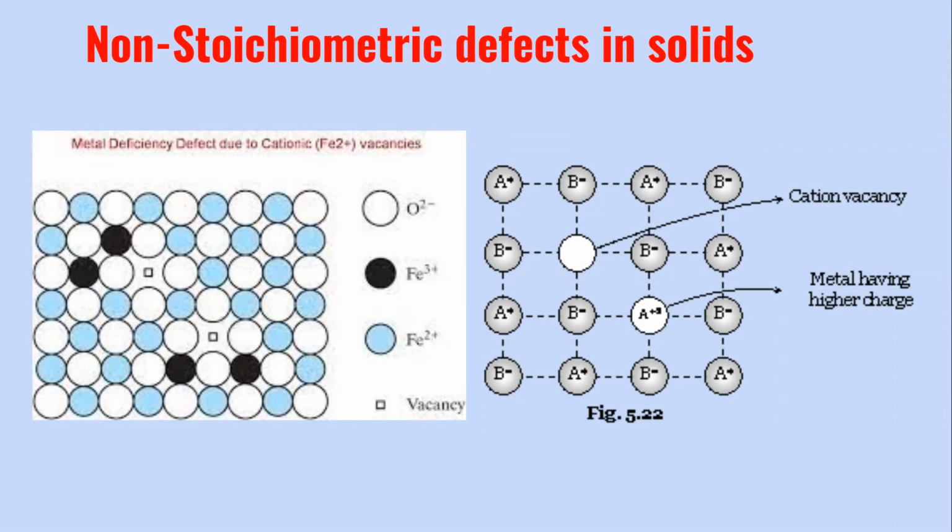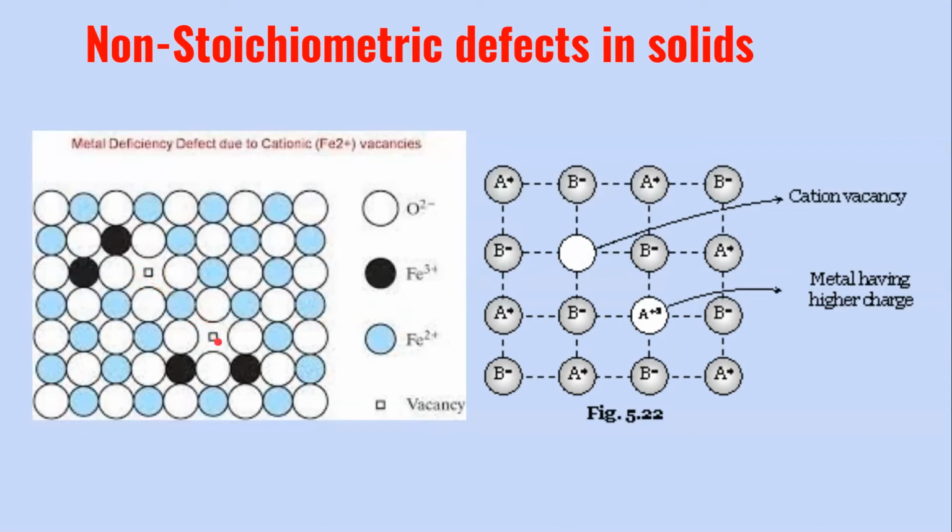It is non-stoichiometric because now the ratio of Fe+2 ions to the O-2 ions, the oxide ions, which was originally 1:1, has changed. Now the number of Fe+2 ions has become less. You can see the empty or vacant sites of Fe+2 here.